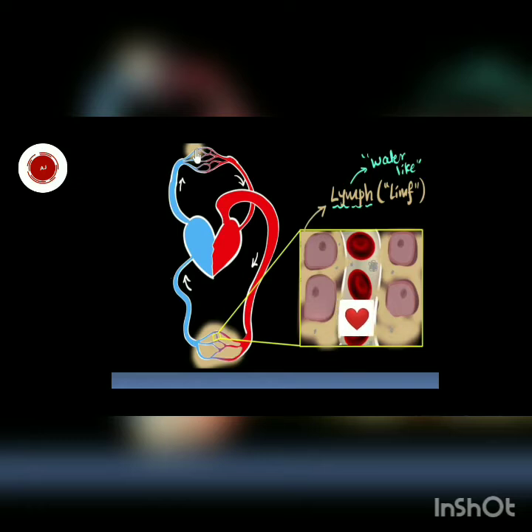As they are under pressure and blood has a liquid medium, that is plasma, due to pressure the liquid portion and small molecules of blood seep out from the thin walls of the vessels. You can see there are small openings in the vessels also, and due to pressure it comes out.